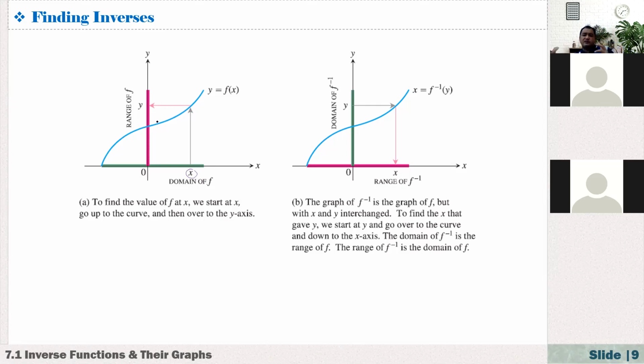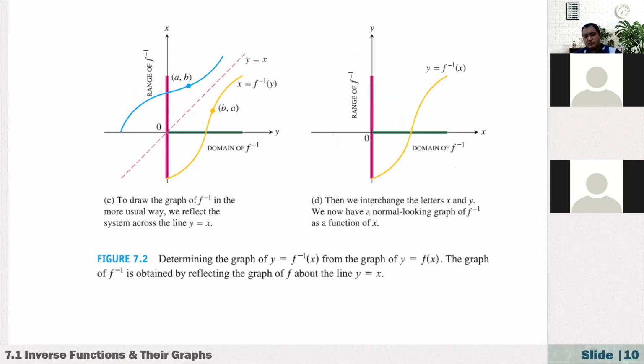So if I find the inverse, this red line becomes the domain of the inverse of the function, because now I am substituting these output values as input values, right? So this blue line gives us the range of the inverse of the function. And now geometrically, how are they related to each other?